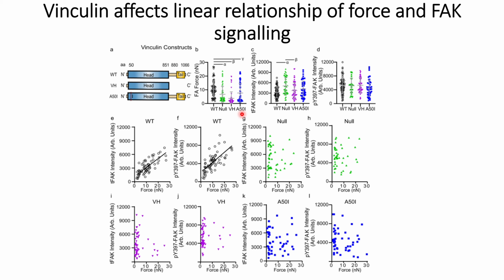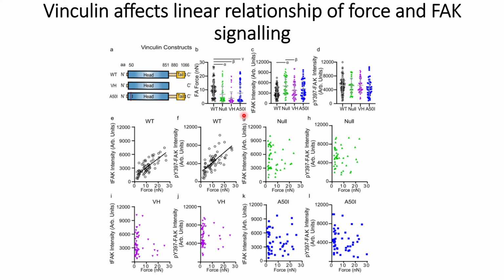And in the case where they mutated the head portions, they can see some forces, but in all the three cases the FA forces are lower than the wild type controls. And one of the reasons that researchers have found out is that this mutated vinculin can interact with the actin, but is not able to interact with the tail.